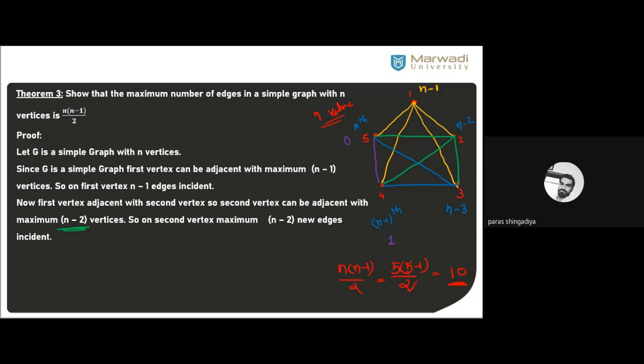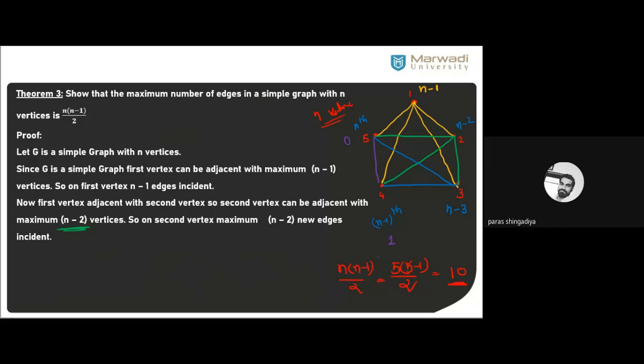Clear? So without loops and without parallel edges, how can we define the graph? So we explain here that G is a simple graph with n vertices. G is a simple graph, and from the first vertex, you can connect n minus 1 vertices. Means the first vertex will be adjacent with n minus 1 vertices. What is the meaning of that? You can connect n minus 1 edges from the first vertex. Now from the second vertex, you can create a maximum of n minus 2 edges. From the third vertex, you can create a maximum of n minus 3 edges.